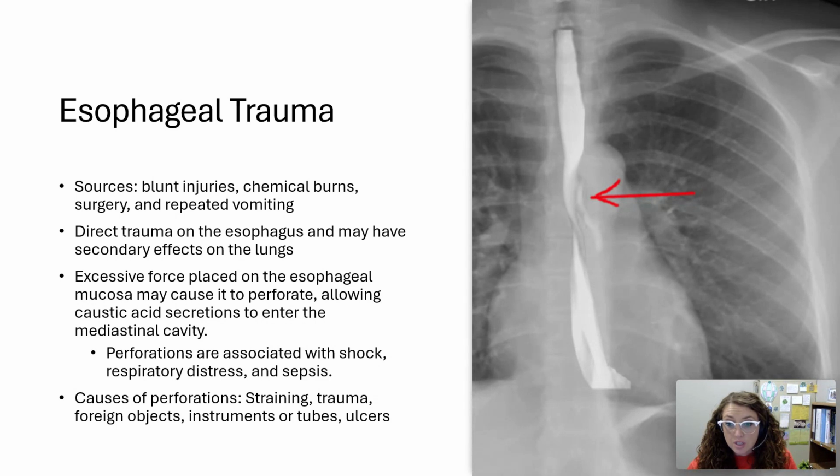The perforations then could cause shock, respiratory distress, and sepsis. Anybody with a GI bleed, GI trauma, that kind of thing, is a very sick person, and they can become very, very sick very quickly, depending on what type of trauma or perforation we're dealing with.